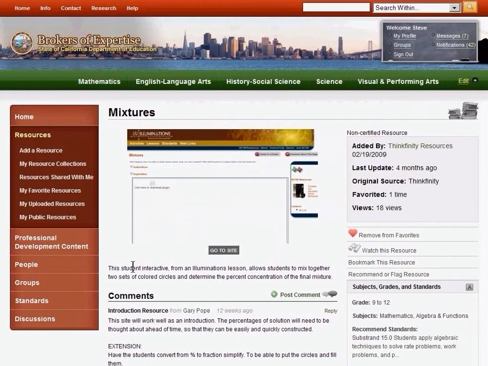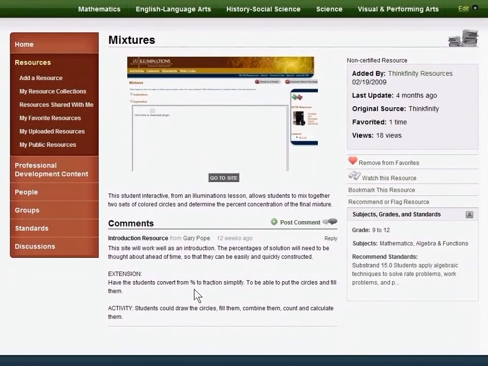This shows the complete picture for a piece of content. One principle on brokers is transparency. In this case, transparency means showing where the resource came from and what users think about it. This resource comes from the Thinkfinity collection. You can also see how many people have marked this resource as a favorite, and also any comments that they have left.